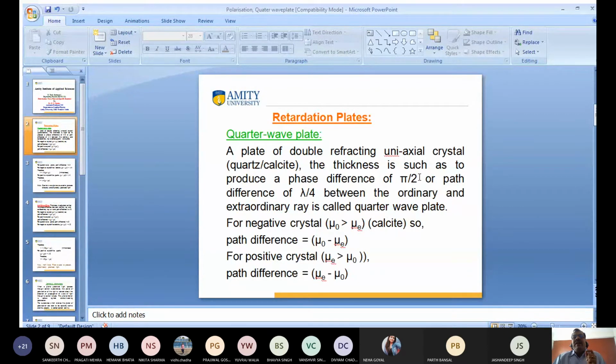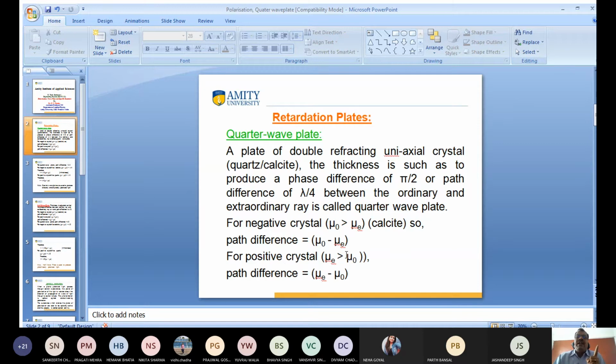Again, I tell you, what is the quarter wave plate? A quarter wave plate means a uniaxial double refracting crystal in which the thickness is so adjusted that the phase difference between the ordinary ray of light and the extraordinary ray of light is pi by 2, and the path difference between the ordinary and extraordinary ray of light is lambda by 4. Such a plate is known as a quarter wave plate.